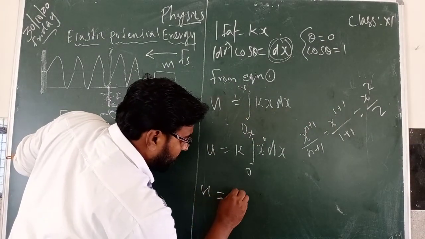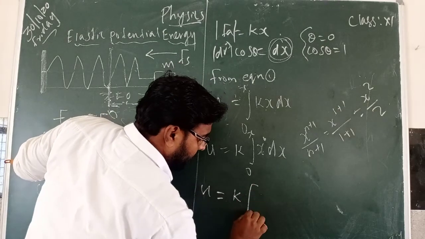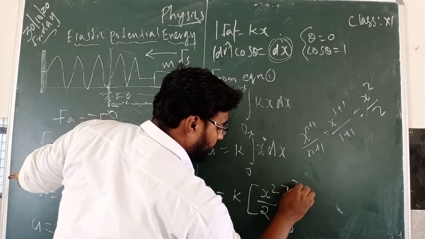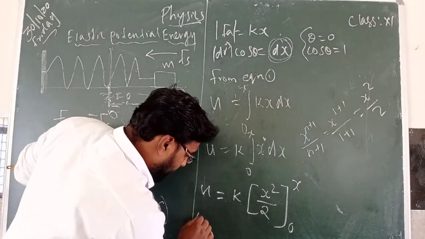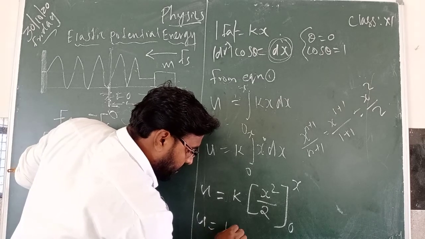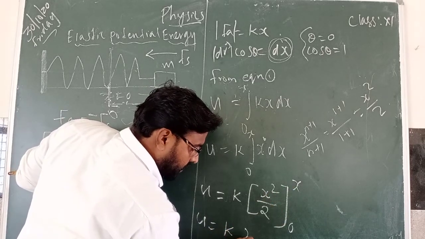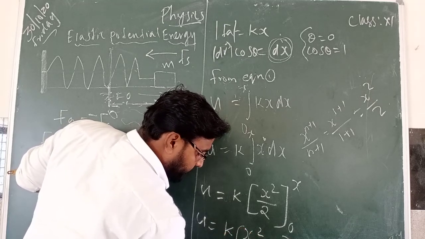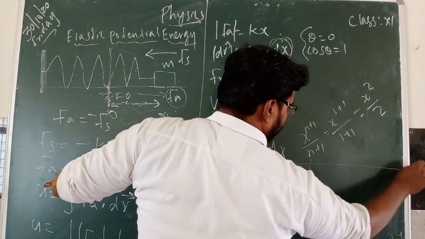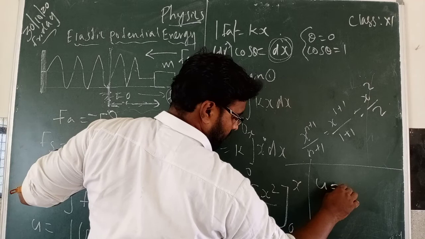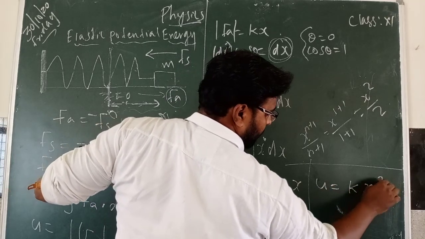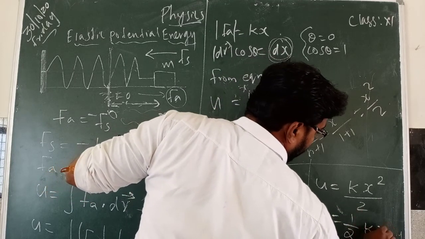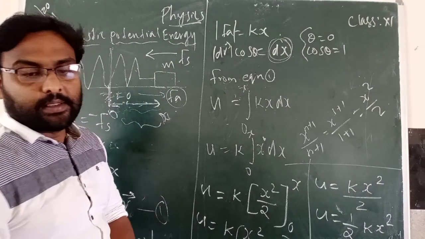U is equal to k into x square by 2, from 0 to x. Now apply the upper limit. U is equal to k x only, no? So x square by 2 minus 0. So what we will get? We will get u equal to k x square by 2. This is what you can write. So u is equal to 1 by 2 k x square.